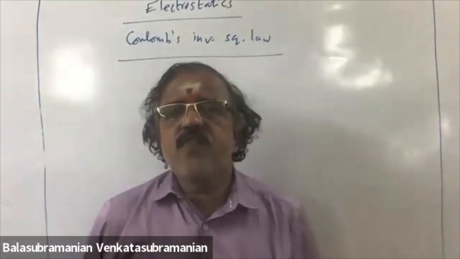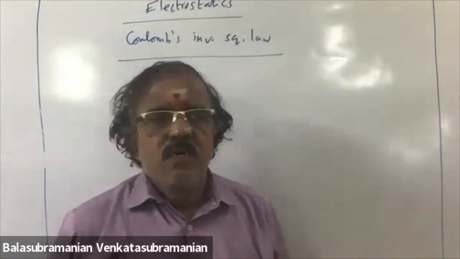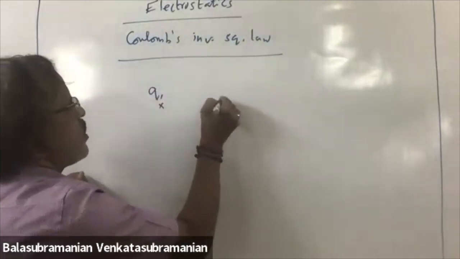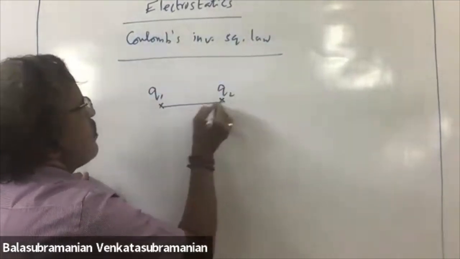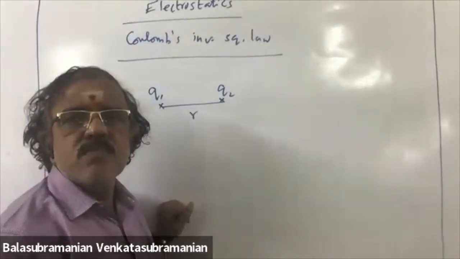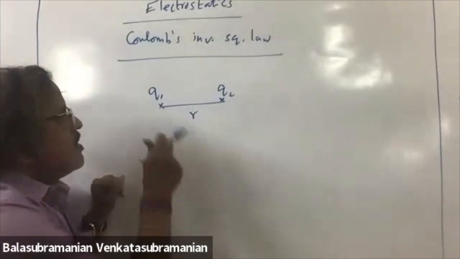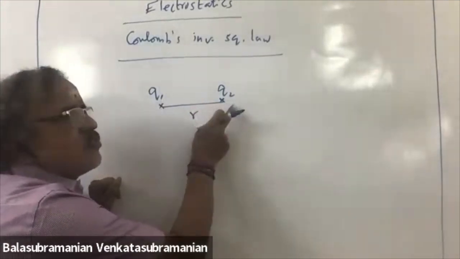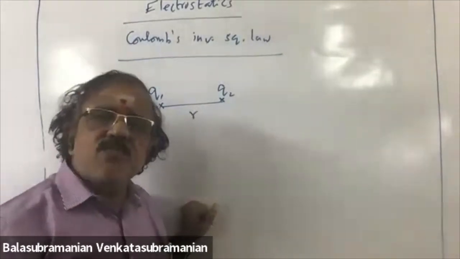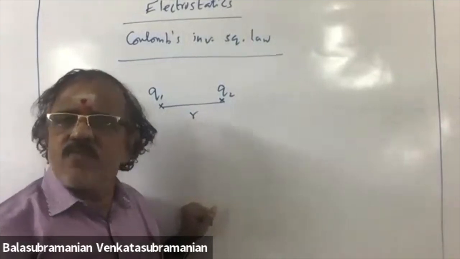In the case of Coulomb's law, consider two different charges, Q1 and Q2, separated by a distance R. These two charges might be positive, one charge positive, one charge negative, or both charges can be negative, we don't know.